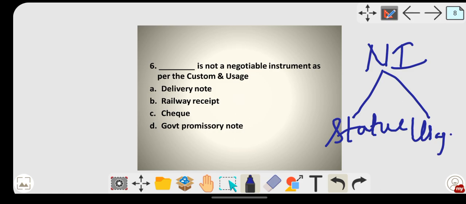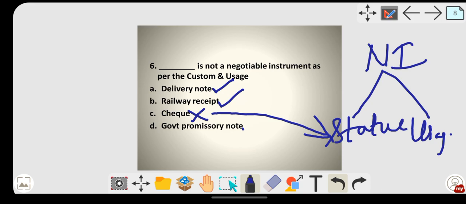So under usage or custom, which one is not a negotiable instrument, they have asked you. Delivery note, yes, it comes under custom and usage. Railway receipt, yes, it comes under custom and usage. Check, no, it does not come. Check is a part of your statute, that is, it comes under the Negotiable Instruments Act 1881.